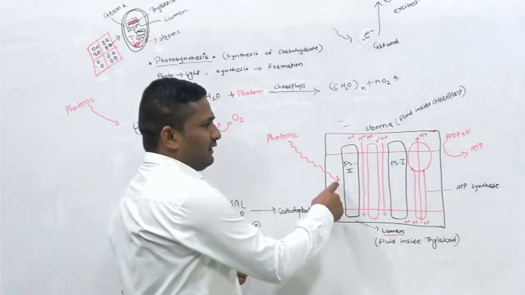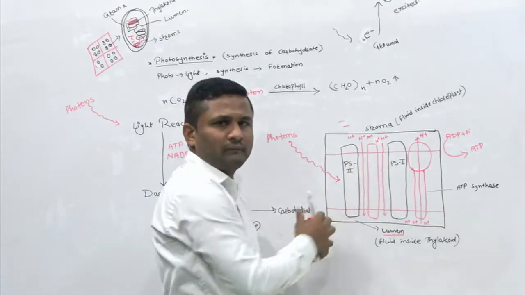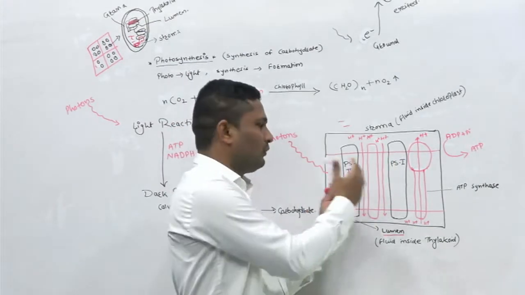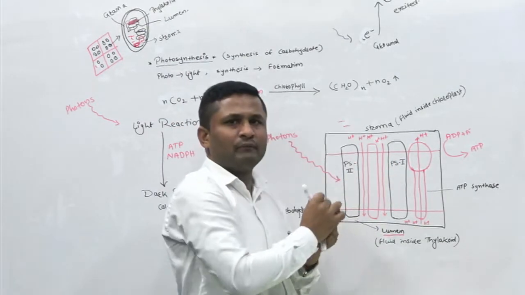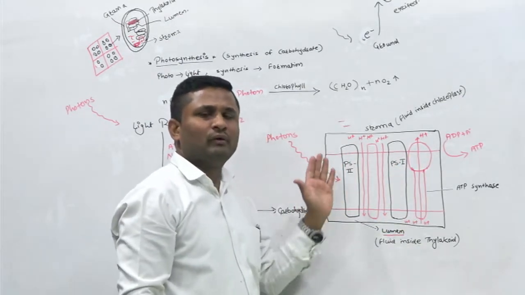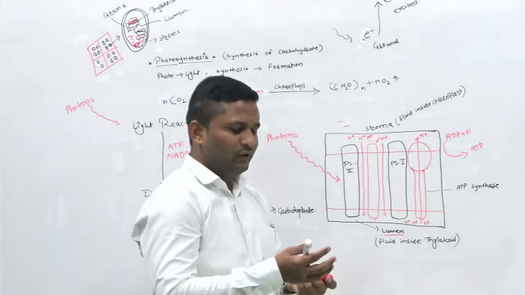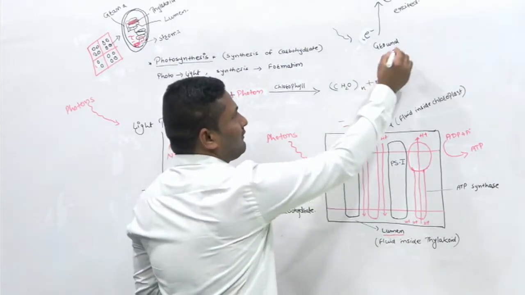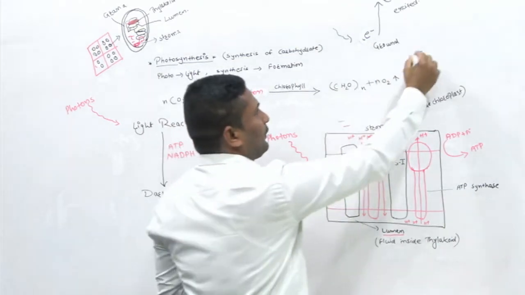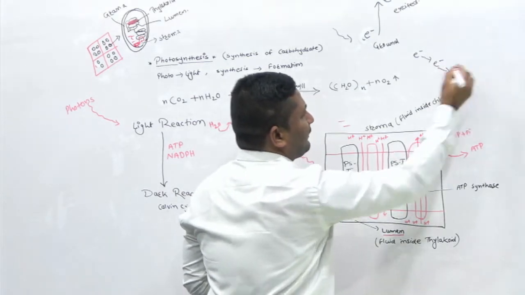Now when this electron receives this energy, it will travel further, one component after another. The cytochrome b6f complex is there. As they travel from one component to another, they will lose their energy. So these electrons, which are in a higher energy state, go on losing their energy as they travel, and finally reach the ground state.